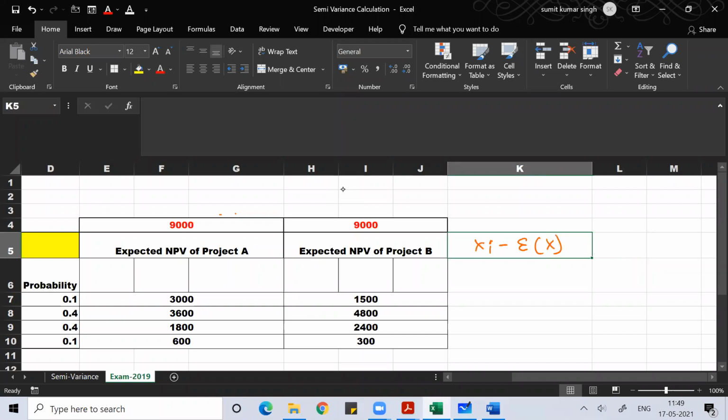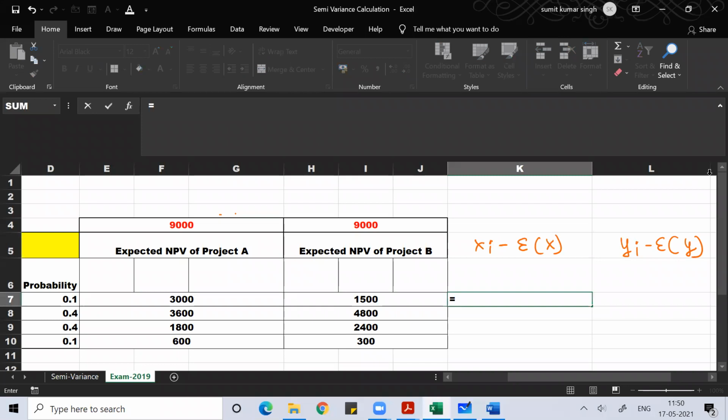Similarly, I do the same thing for project Y, that is project B. Here I can say yi minus expected y value. Any doubt, anyone? What is this value? This value will be their individual value. So what is the individual value?